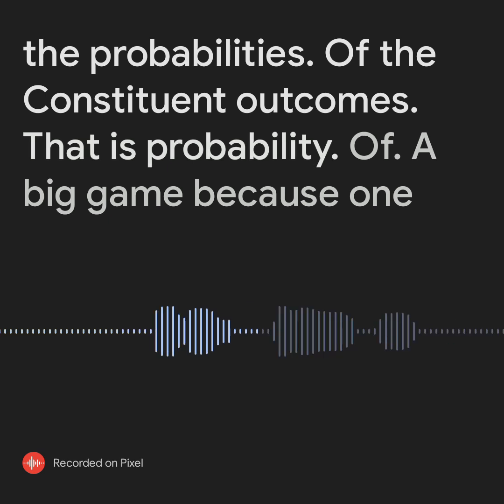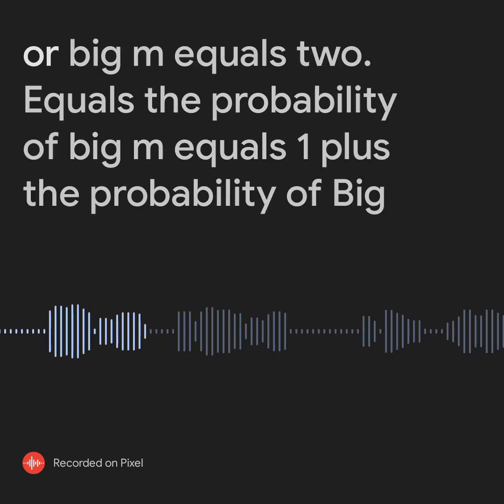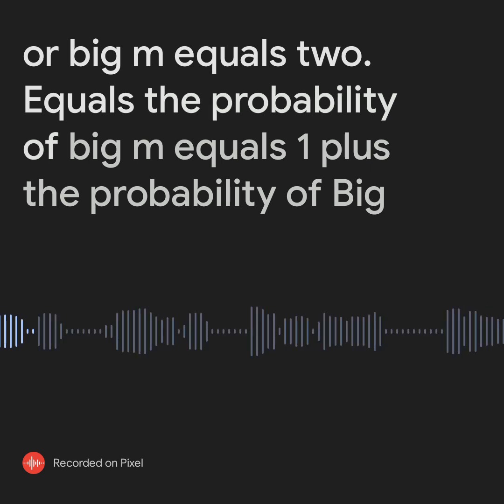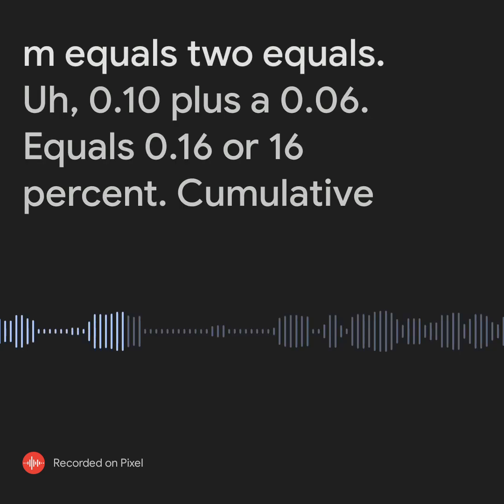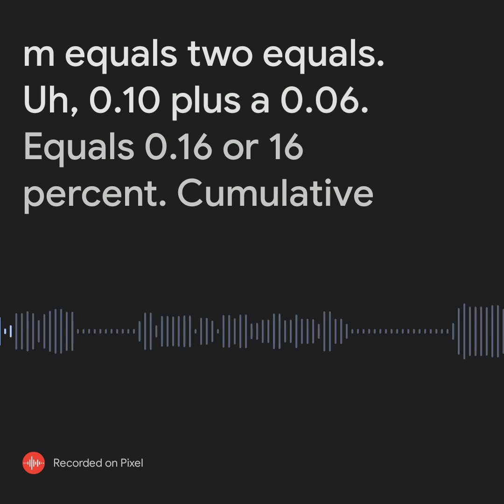That is, probability of M equals 1 or M equals 2 equals the probability of M equals 1 plus the probability of M equals 2 equals 0.10 plus 0.06 equals 0.16, or 16%.